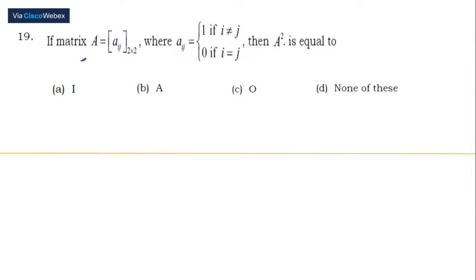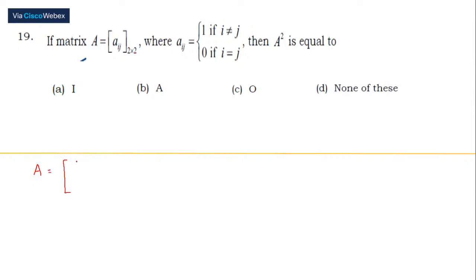As I've told you, I would make use of the formula from the first 3 or 4 problems. But for this problem, the first step is to find out what A is. Use the condition and try to find out what A is.